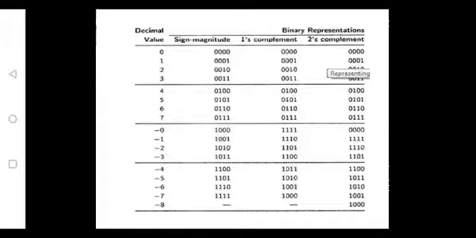0 equivalent is 000, and as it is positive, all the MSB bits for the first 0 to 7 are zeros because it is a positive number. So the MSB bit represents the sign and the remaining bits represent the magnitude. Similarly, 1's complement and 2's complement. In case the number is of positive value, we need to write down any 1's and 2's complement. So whatever the sign magnitude is, that is same for 1's as well as 2's complement for positive numbers, because the positive numbers are represented by only one way.